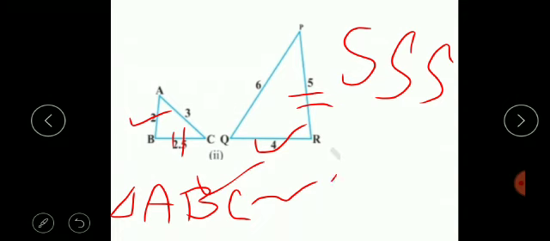So first we will start from QR, then definitely BC, means second side, will correspond to RP, so the last vertex will be P. So it is clear that triangle ABC is similar to triangle QRP. It is not PQR, it is similar to QRP.